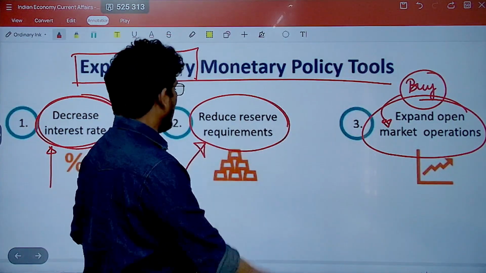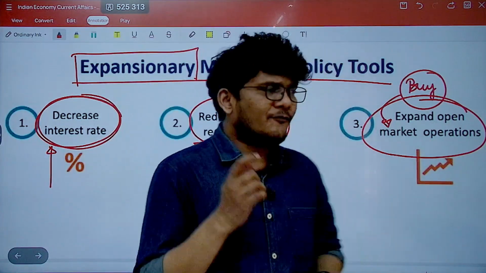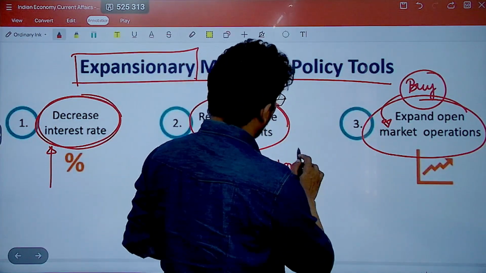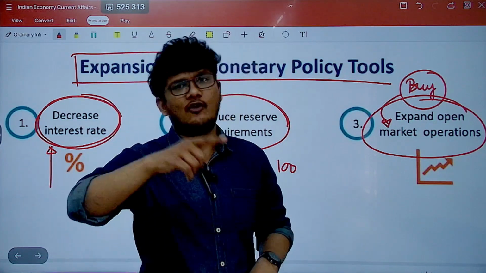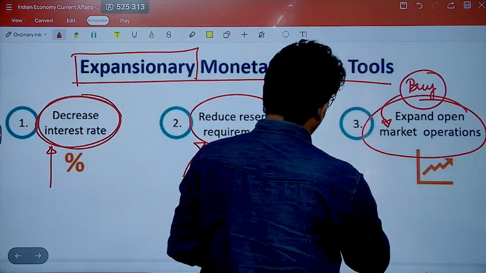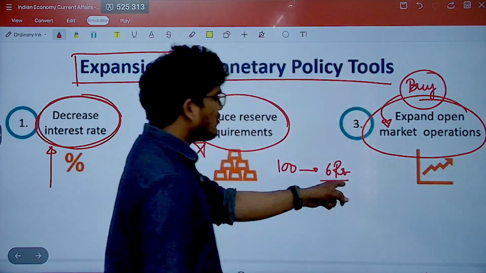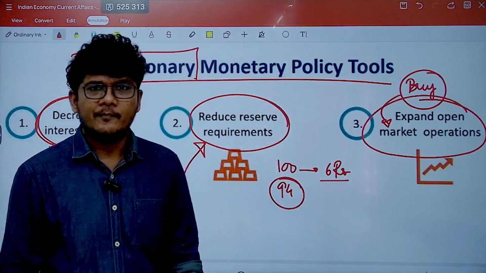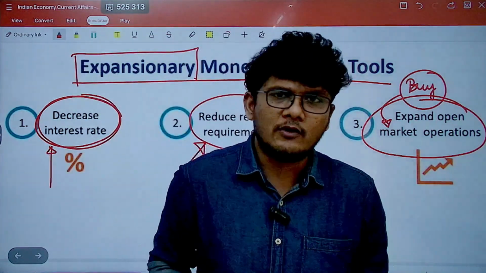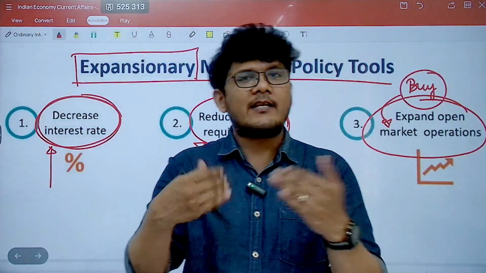Second, reducing reserve requirements. Why? For example, a bank has 100 rupees to give loans from, but you have a reserve requirement of cash reserve ratio plus statutory liquidity ratio equal to 6 rupees. That means if this much amount is reserved, you will have only 94 rupees to give loans from. So less money is available to give loans, so fewer loans can be given, so less money in the hands of the people.